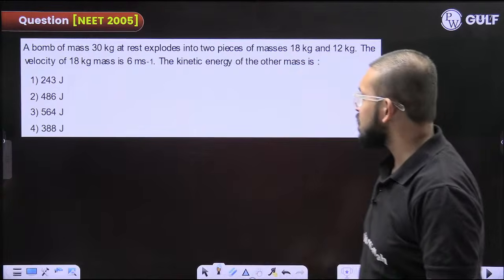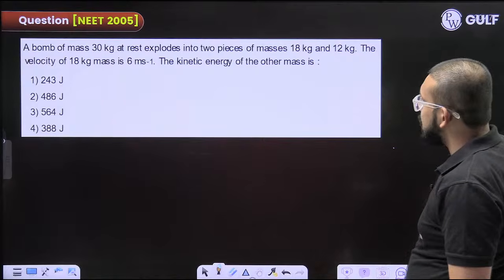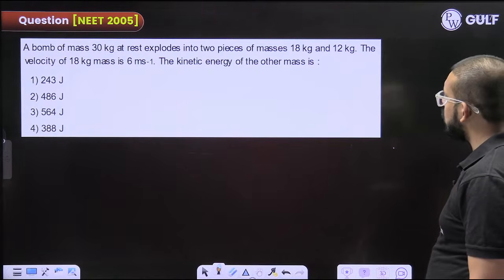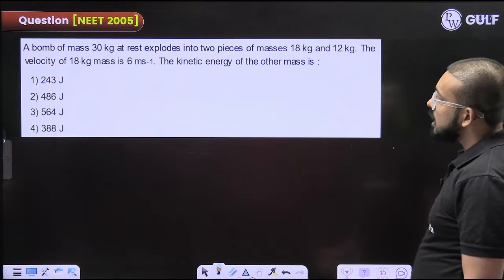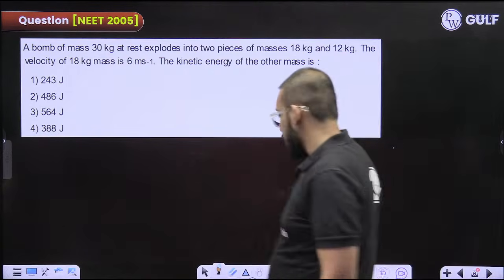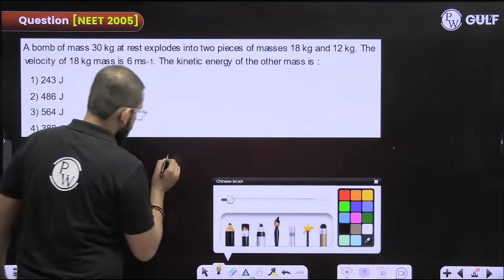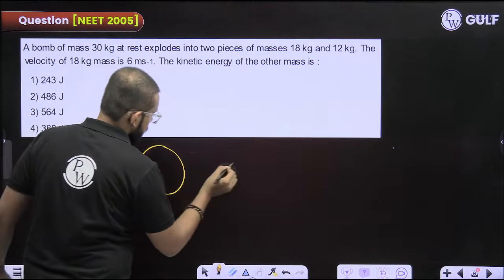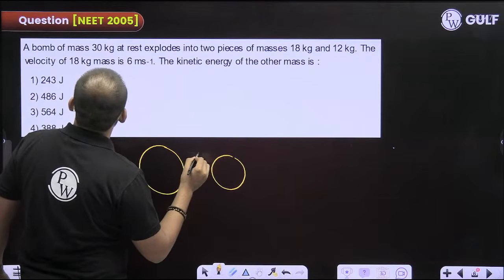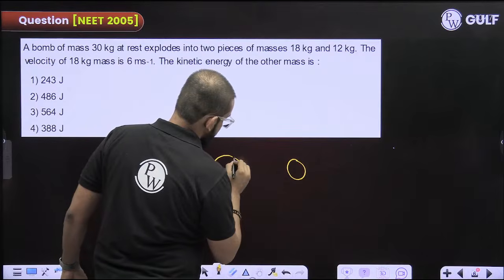A bomb of mass 30 kg at rest explodes into two pieces of masses 18 kg and 12 kg. The velocity of the 18 kg piece is 6 meters per second. Find the kinetic energy of the other mass.